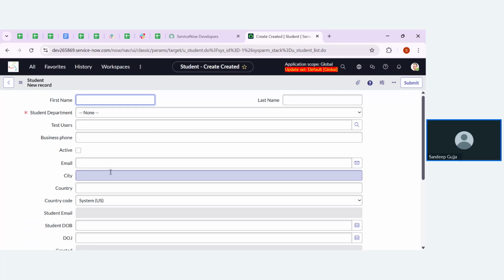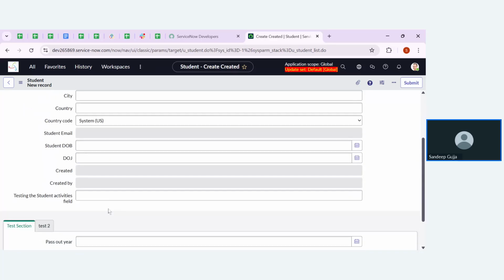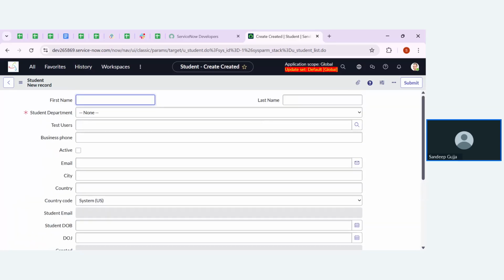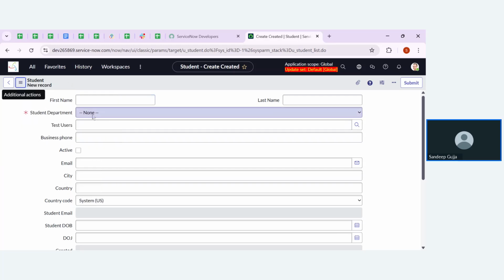I am going to mention one specific criteria, and based on that criteria only, that particular student should fill the details. Now let me remove these extra fields, guys, because these are not working fields, right? Let me go to the form layout and remove the non-working fields.